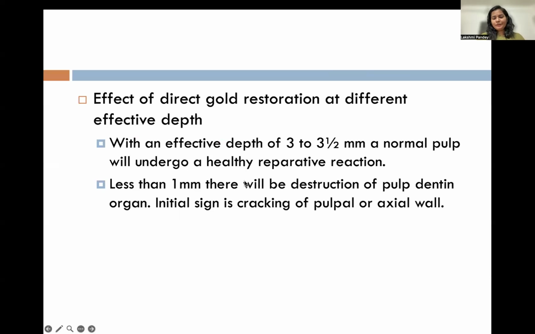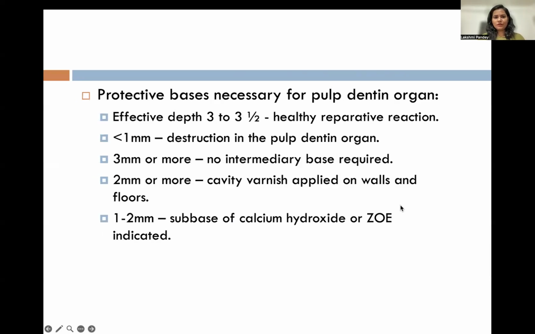With a width or effective depth of 3 to 3.5 millimeters, normal pulp will undergo a healthy reparative reaction. Less than 1 millimeter, there will be a destruction of pulp, dentine or organ. The initial sign is cracking of the pulpal or axial wall. So, the remaining dentine thickness concept: if it's less than 1 mm, destruction happens. 3 or more, no intermediary base is required. 2 mm, varnish on the wall is required. 1 to 2, a calcium hydroxide or base is needed.